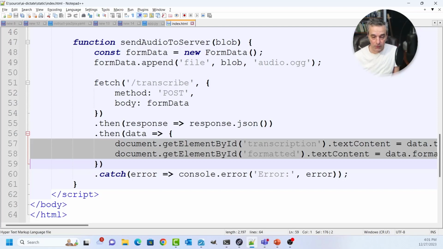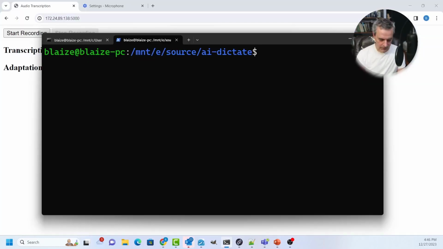So pretty straightforward code, but let's just go see how it works in action. It's actually really straightforward in action too, and it works fairly well in its current state, but I could probably refine it some more. All right, let's go ahead and start this app.